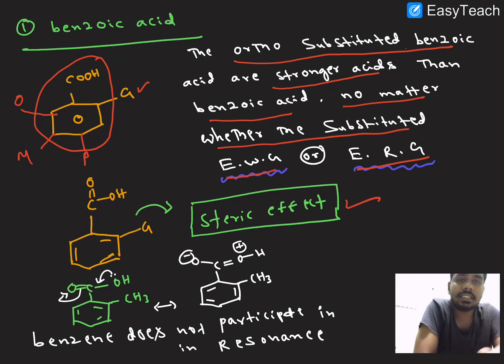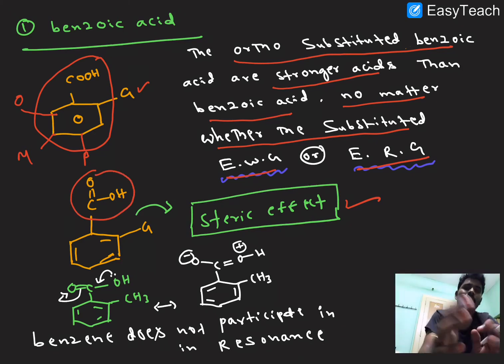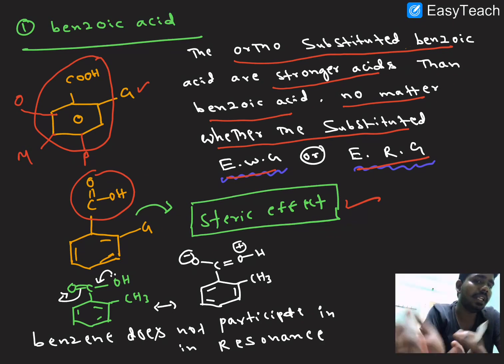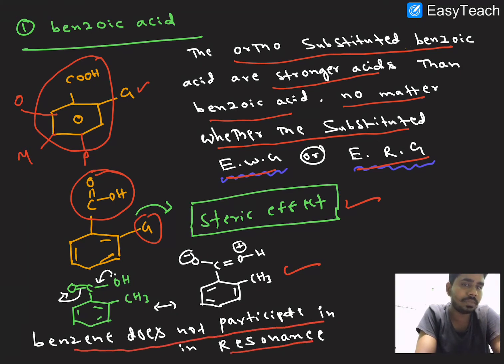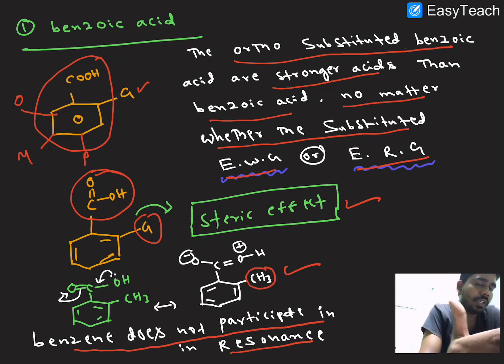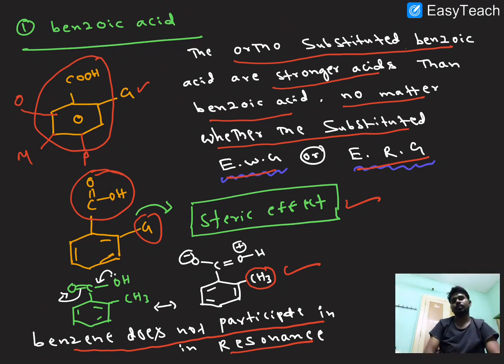Due to steric hindrance, the carboxylic acid group is present outside the plane, so it is not involved with the benzene ring. So the ortho group does not affect the electron releasing or electron donating group, right? Clear? This group will be present outside the plane. I clearly mentioned it in the resonance structure here. So the benzene does not participate in the resonance. Only the ortho group does not get involved in the acidic strength, because it is outside the plane. I hope it is clear.